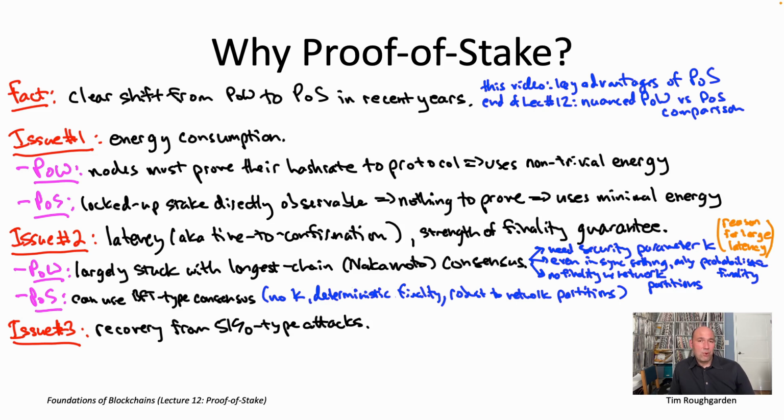In a longest chain type protocol, if an attacker gets 51% control, they could, for example, publish only empty blocks on the longest chain, and meanwhile keep everybody else's blocks outside of the longest chain, basically a violation of liveness. Or in a BFT type protocol, if someone captured 34% of the voting power, they could double vote, winding up with 2 blocks being finalized at the same block height. That would be a consistency violation if an adversary gets 34% of the power of a BFT type protocol. Well, in a proof of work protocol, frankly, it's not so obvious what you can do about it.